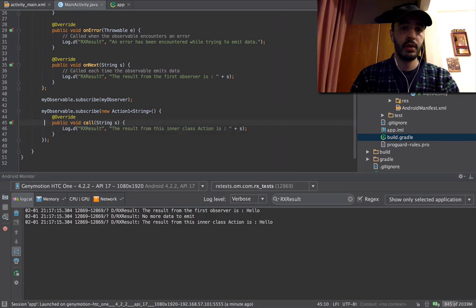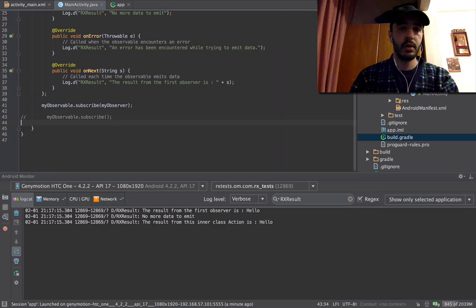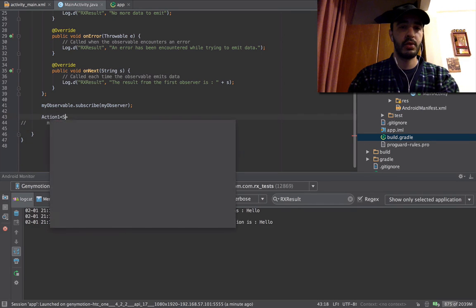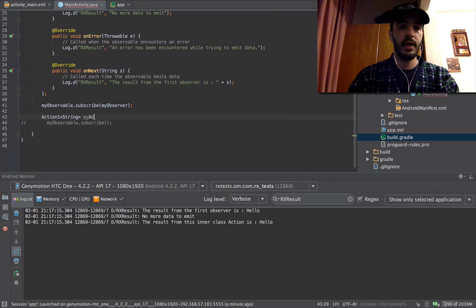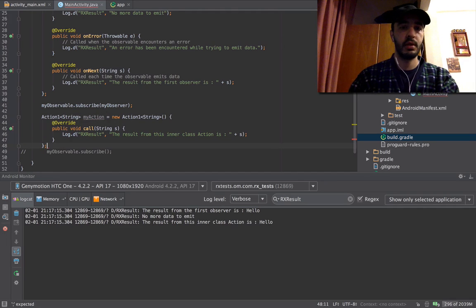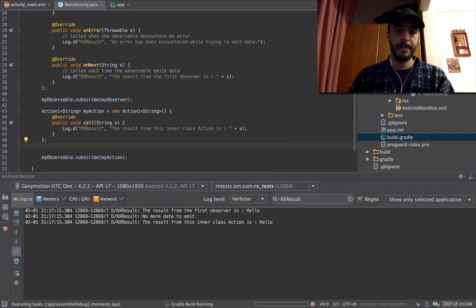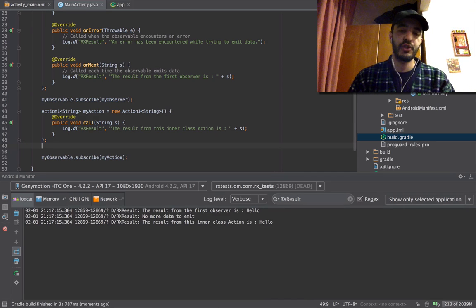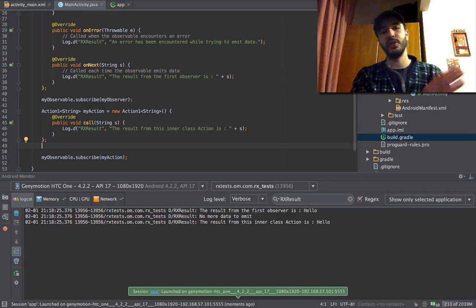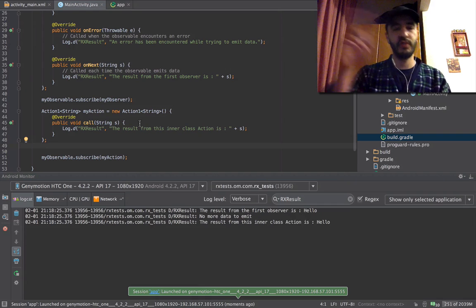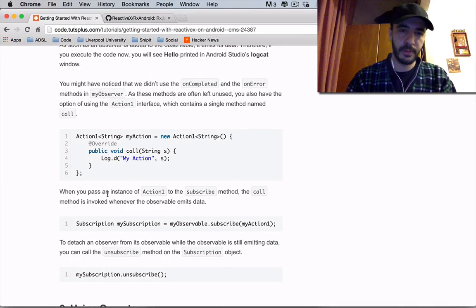No, that's wrong. There we go. Action1 string my action is equal to this. Done. And then we do this, my action. Okay. Still gonna do the same thing, because it's just two ways of defining this action, which you then put into a variable or you just feed into the function as a new instantiation.